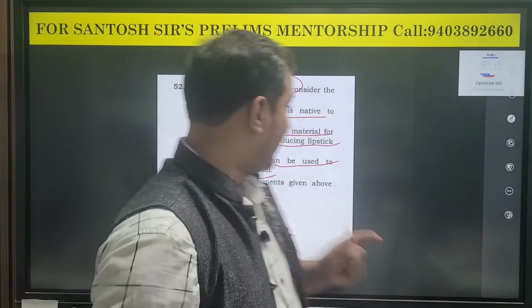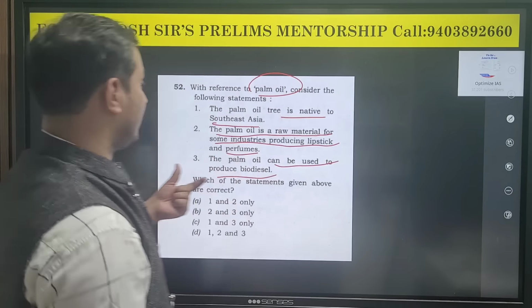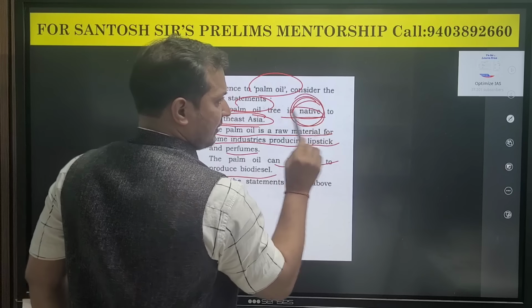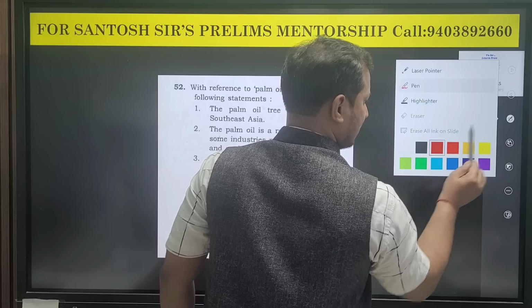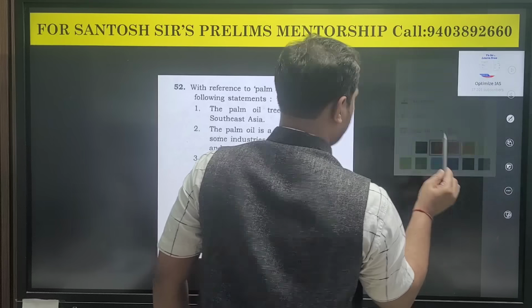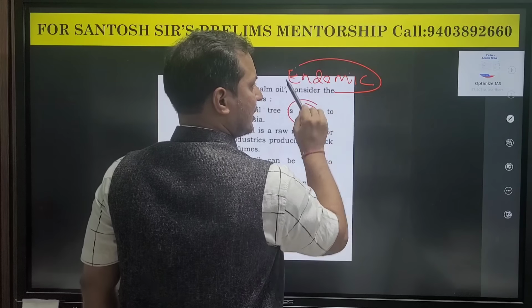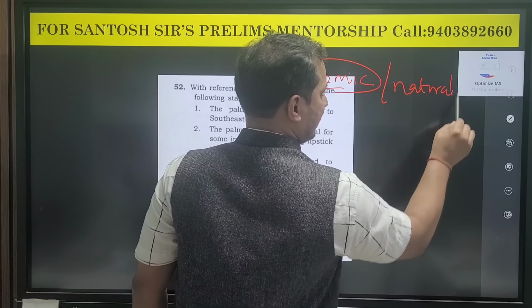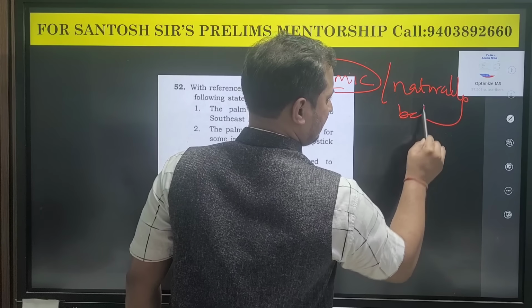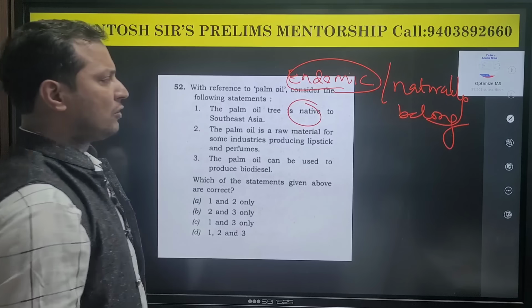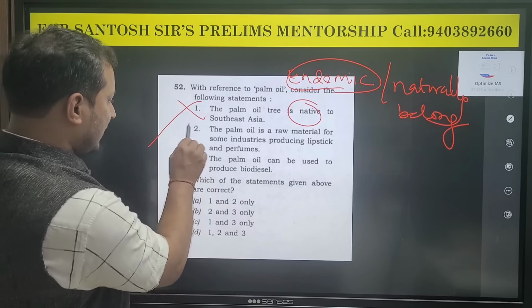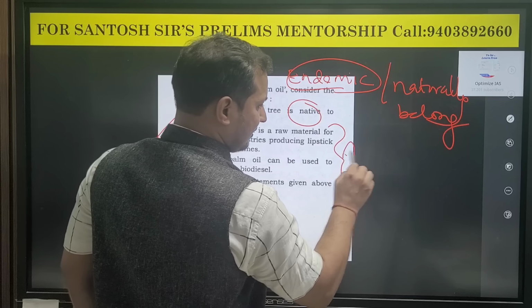Here you can see, palm oil is native to Southeast Asia. Whenever the word native or endemic, or naturally belong to, is there in a UPSC prelims agriculture question, those statements will be incorrect. So these are factual statements. These two statements are what? Application based statements.